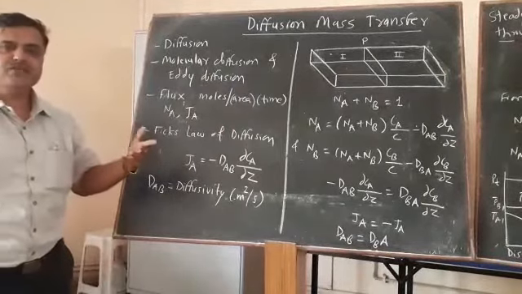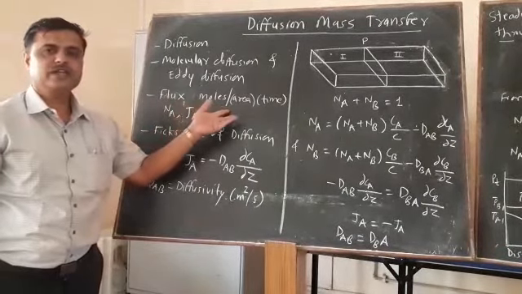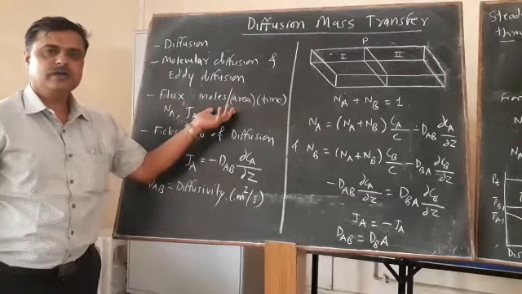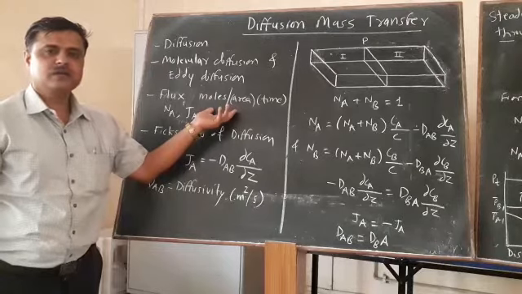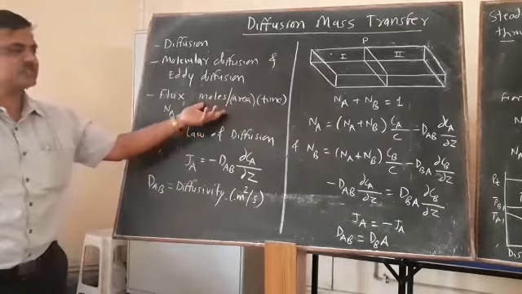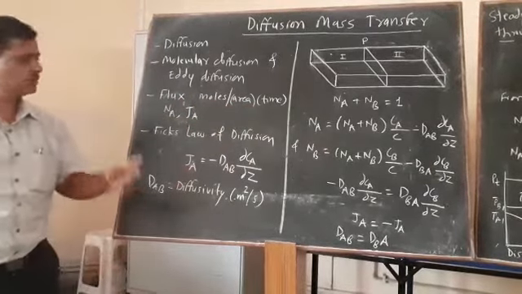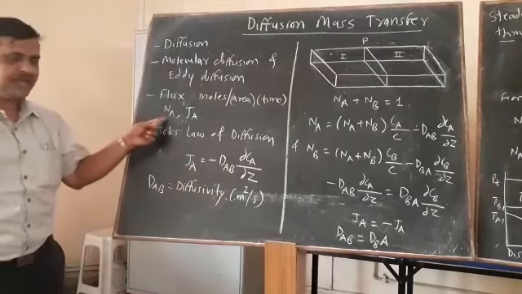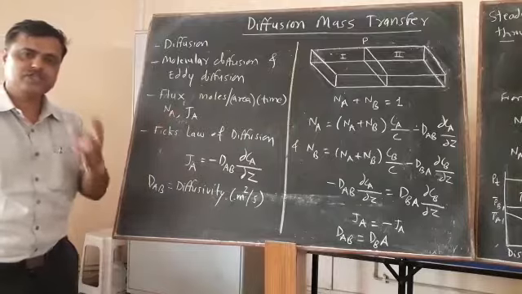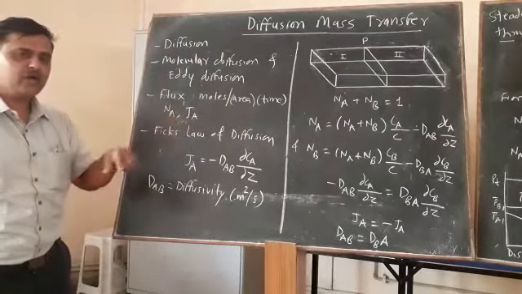Okay, what is meant by flux? Flux is nothing but the moles transferred per unit area per unit time. You can draw an analogy with the heat transfer rate or heat transfer flux, the rate of heat transfer per unit area. Here also the mass transfer flux is the moles transferred per unit area per unit time. There are two types of fluxes, flux Na and flux Ja. Flux Na is related to a fixed location in space, and Ja is related to the average molar